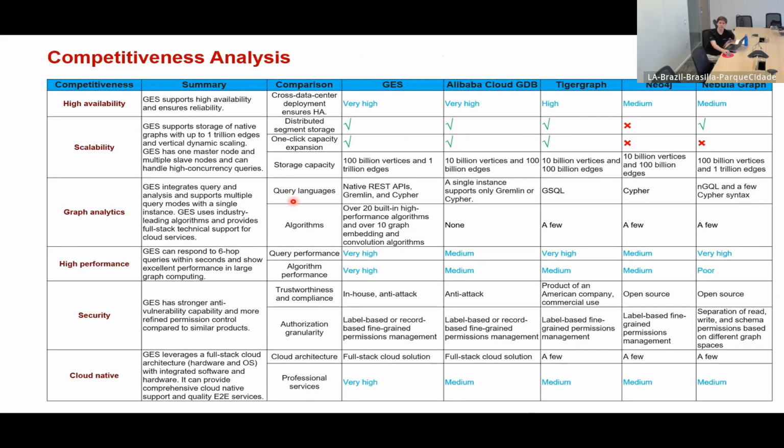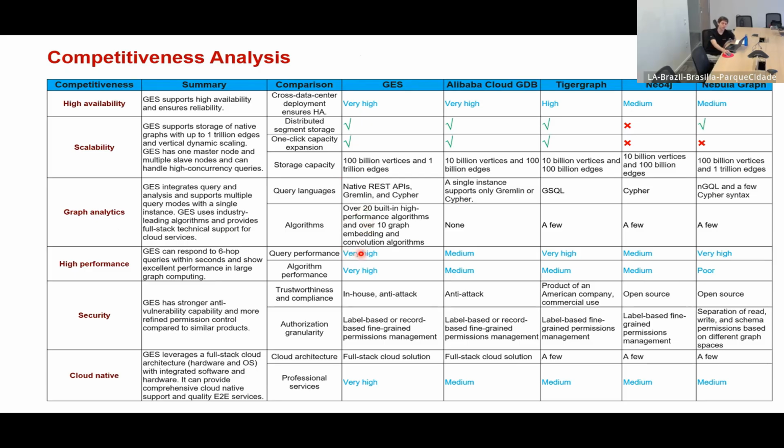Here is a huge table with our competitive analysis with some other competitors, Alibaba, TigerGraph, Neo4j, which is the biggest one in the market, and Nebula Graph. So I'm not going to show everything here, right? But the main thing we can highlight here is the storage capacity. We can have up to 1 trillion edges. What else? The algorithms. This is something that is really good because we already have in our platform some native algorithms that you can use.